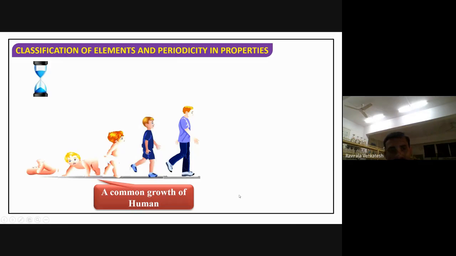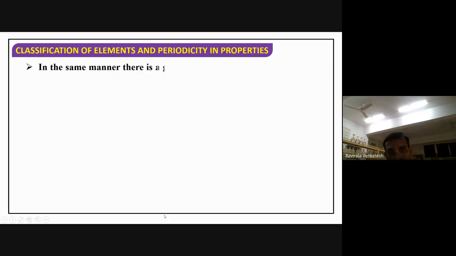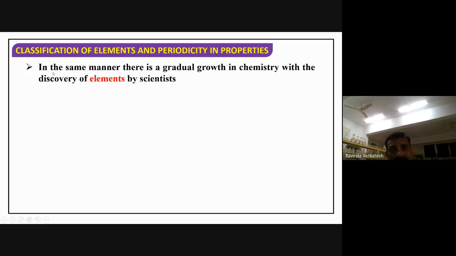Now, if you want to learn the periodic table, we should know how it developed. See, this is a child developing from an infant to a young man, a common growth of the human being. Similarly, the periodic table also developed gradually. In the same manner, there is a gradual growth in chemistry with the discovery of elements. Whenever an element is discovered, the periodic table develops.